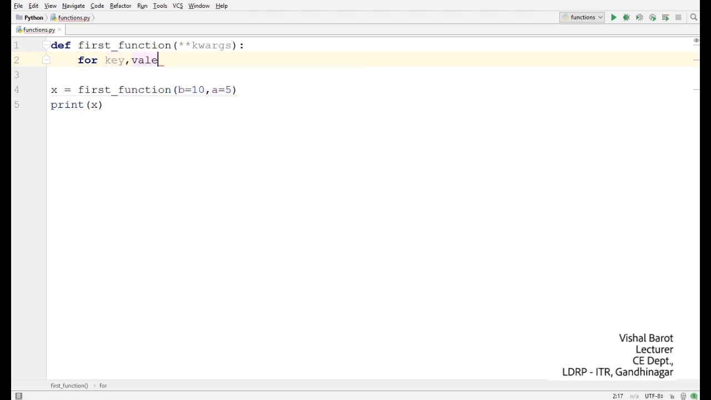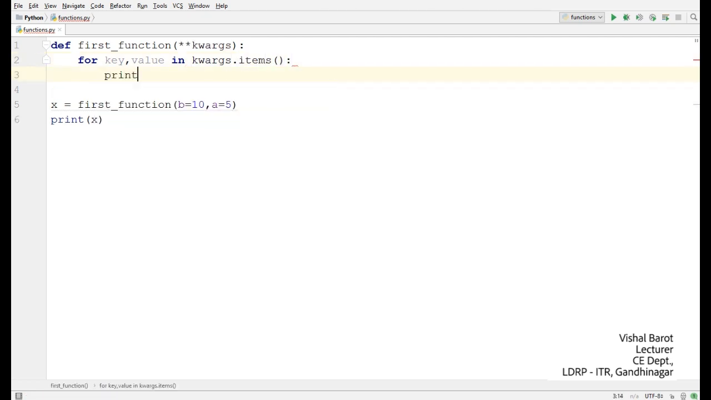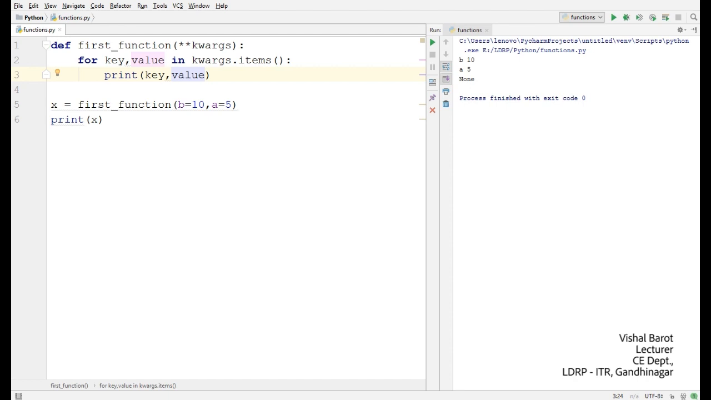Key comma value in your args.items, print key comma value. The output is b 10 and a 5. So when you have a number of keyword arguments and you do not know the count of the arguments, you can use this method to fetch all the keyword arguments. This is the second type of Python function argument.